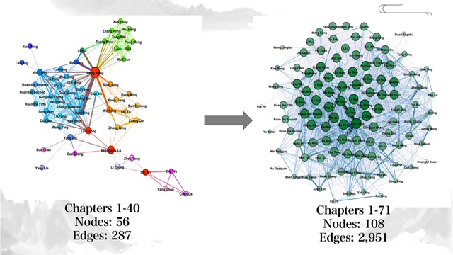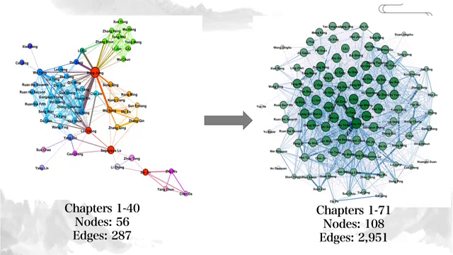After chapter 40, the number of heroes in Liangshan grows quickly, and by chapter 71, all heroes have gathered in Liangshan. Based on this structure, we built 2 weighted undirected networks using the first 71 chapters. The first network is constructed from chapters 1 to 40, and the second covers chapters 41 to 71.